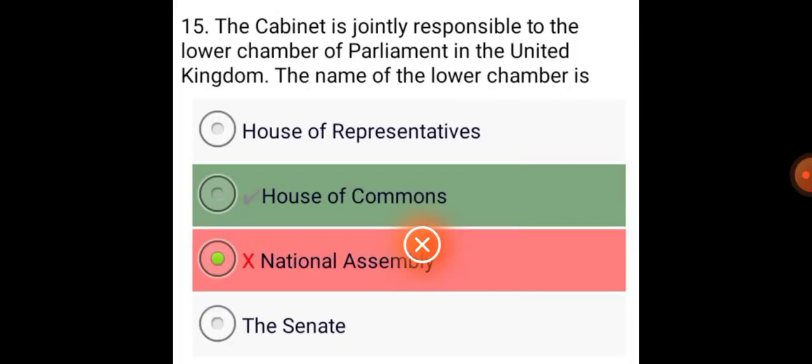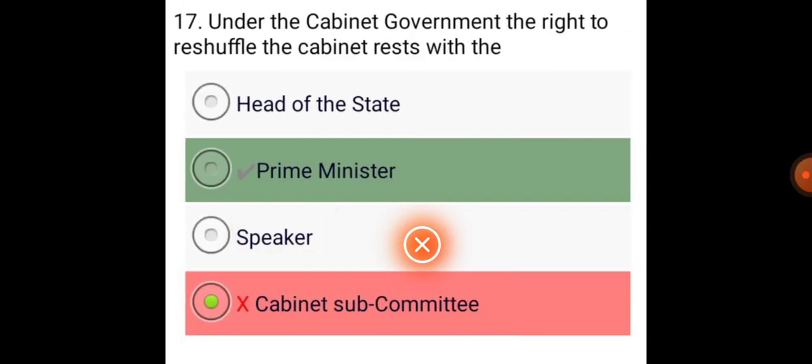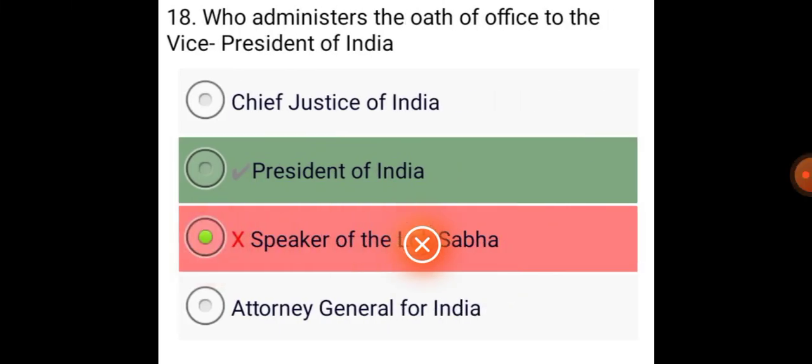The Cabinet is jointly responsible to the lower chamber of Parliament in the United Kingdom. The name of the lower chamber is House of Commons. The modern state is a welfare state. Under the Cabinet government, the right to reshuffle the Cabinet rests with the Prime Minister, who administers the oath of office to the Vice President of India. President of India.